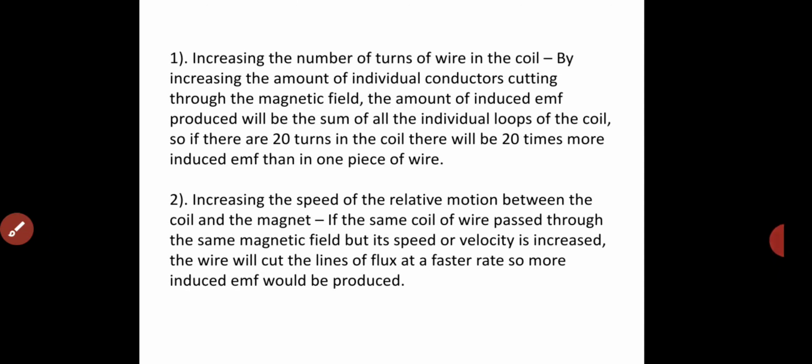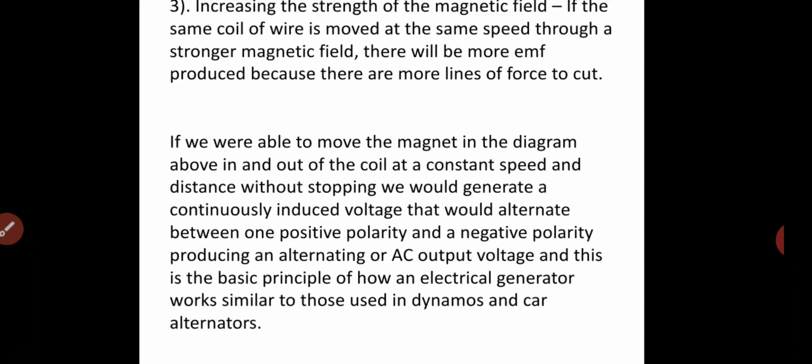So the second method is increasing the speed of the relative motion between the coil and the magnet. If the same coil of wire is passed through the same magnetic field, but its speed of velocity is increased, the wire will cut the lines of flux at a faster rate, so more induced EMF will be produced. So the speed of the movement also affects the value of the voltage.